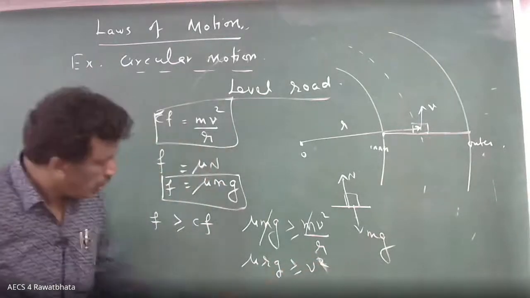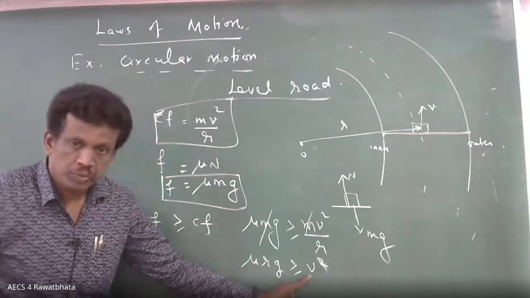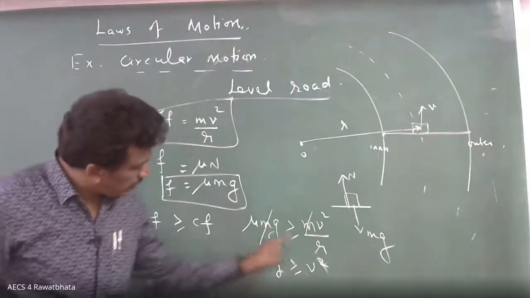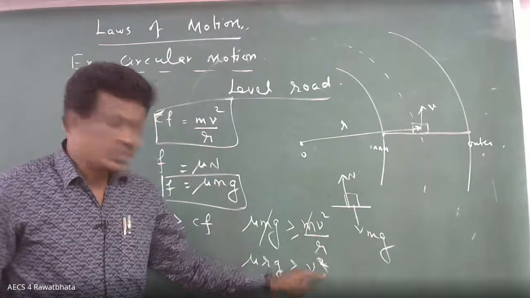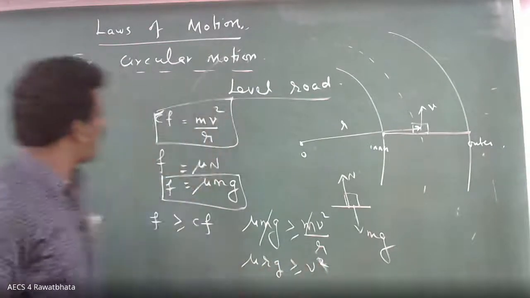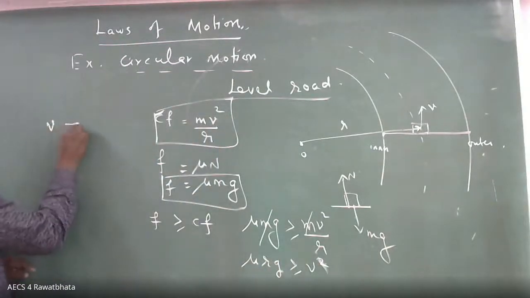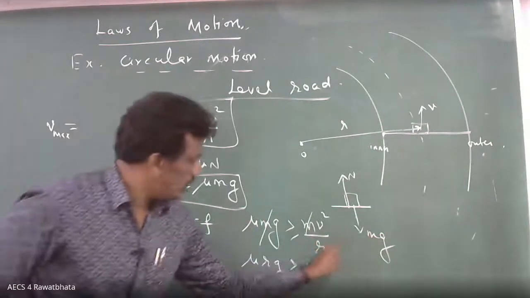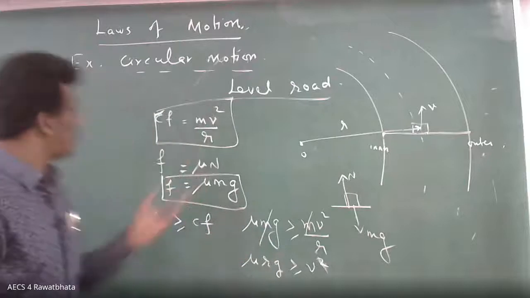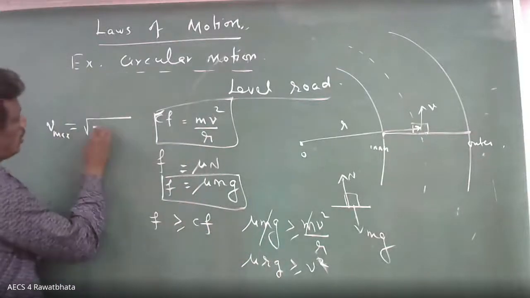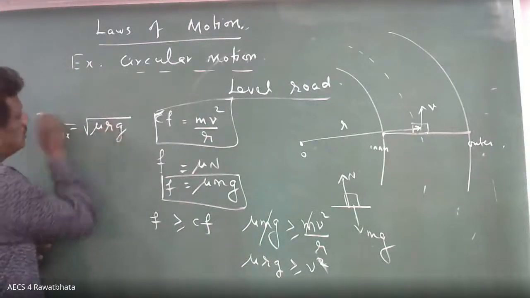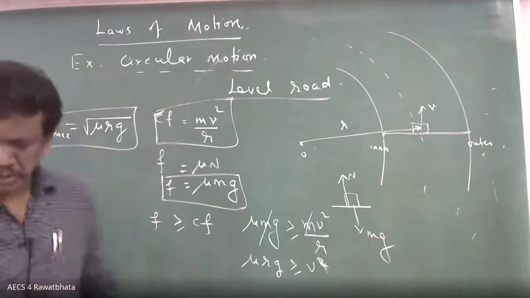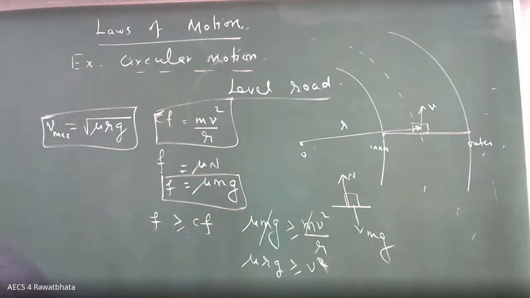V squared. Now what do you want? V greater than or equal to v squared. So then what is the maximum that we can have? This is the maximum, because if you see v is less than or equal to, so equal will be the maximum. So v equals square root of mu r g. Okay, this formula is already derived, you already got it.